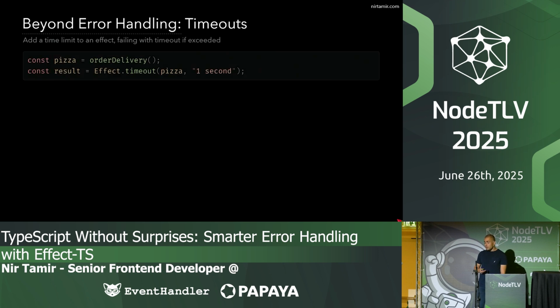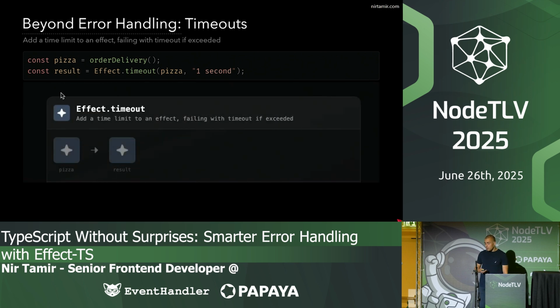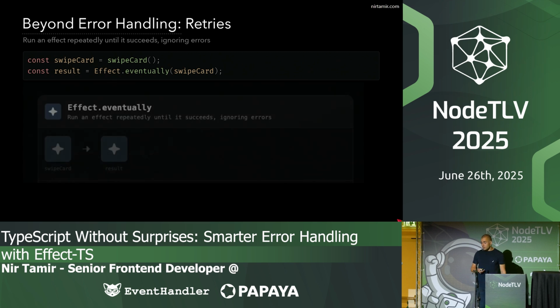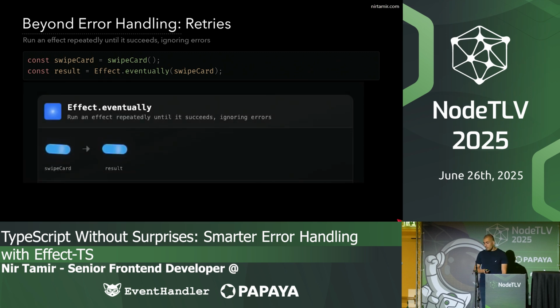We can use Effect.timeout, and we pass it an effect and a timeout, and it adds a time limit to the effect, failing with the timeout if the timeout is exceeded. So if, for example, we order pizza and we want it to be fast, and if it's not fast, we want it to fail. We can also run an effect repeatedly until it succeeds, ignoring the errors, using Effect.eventually.